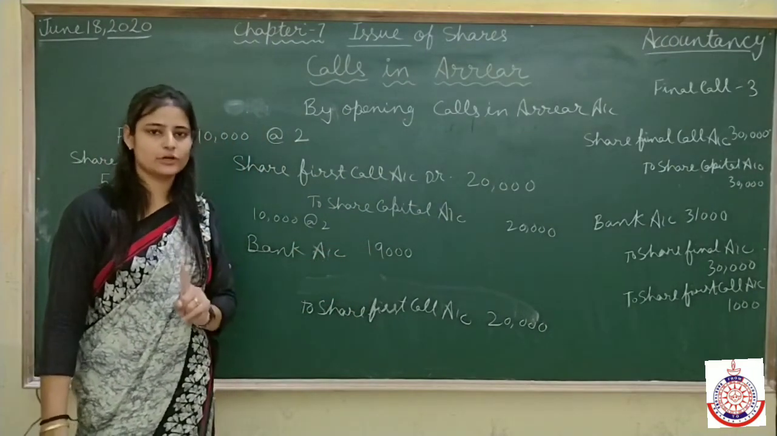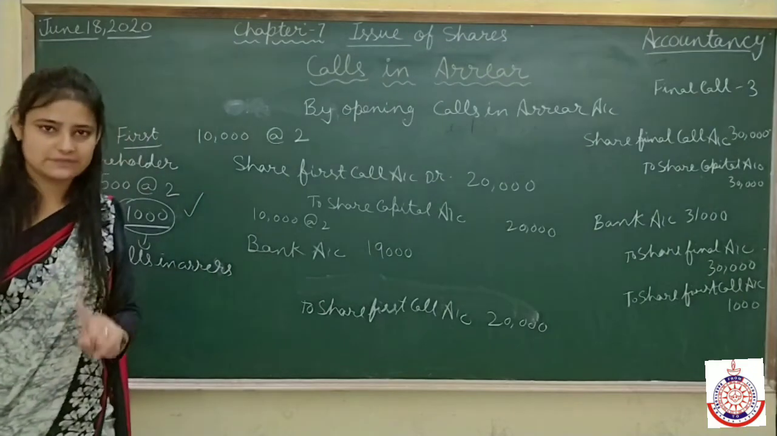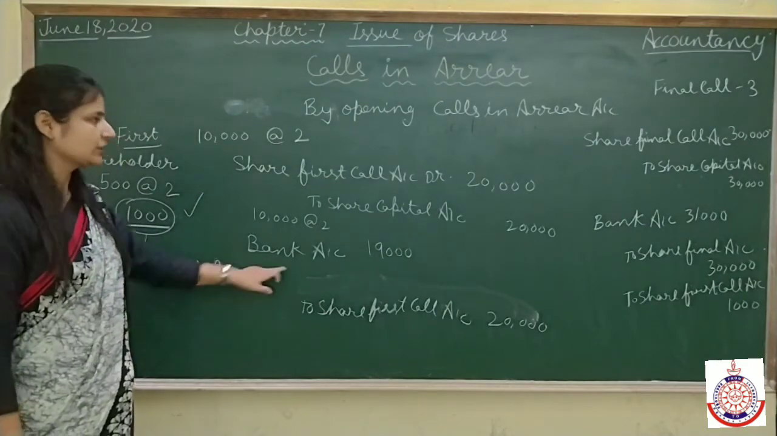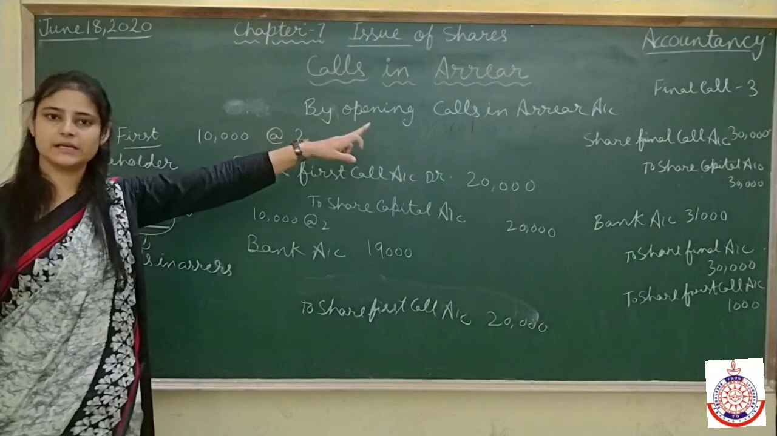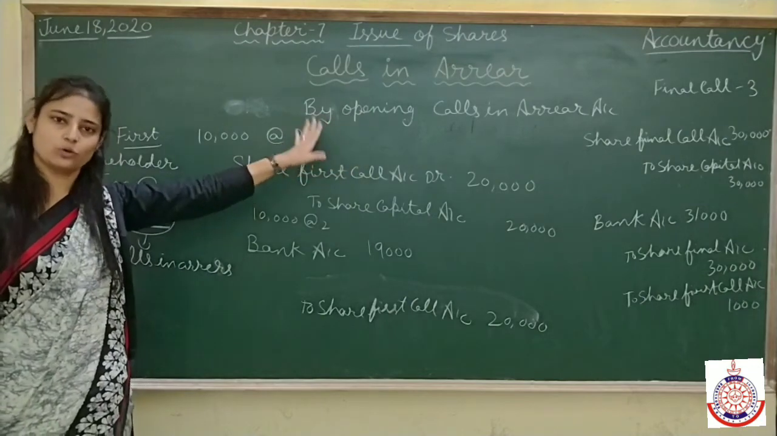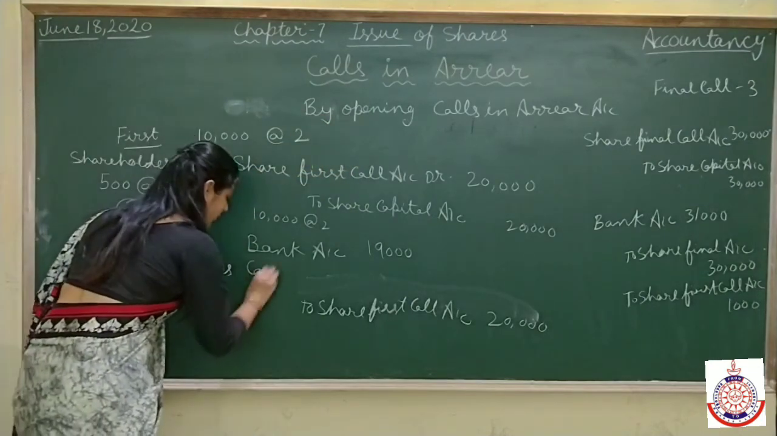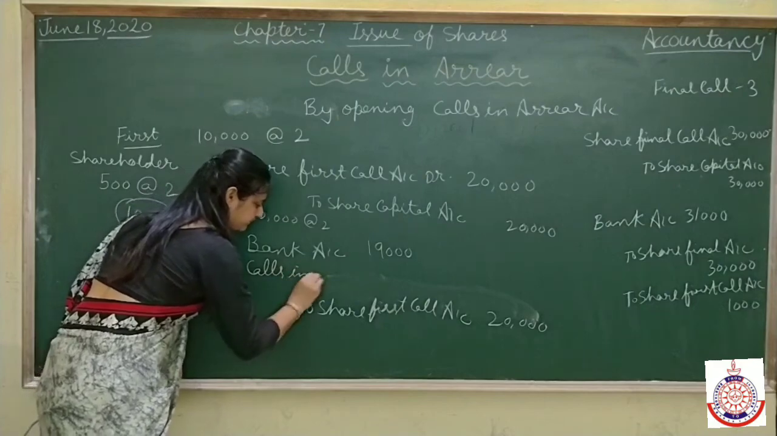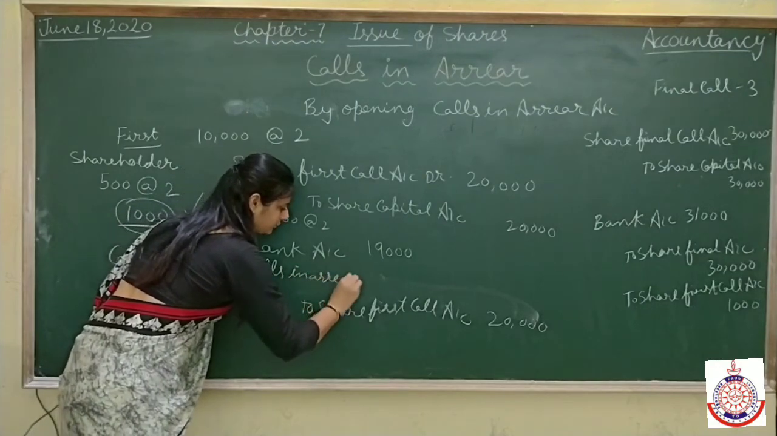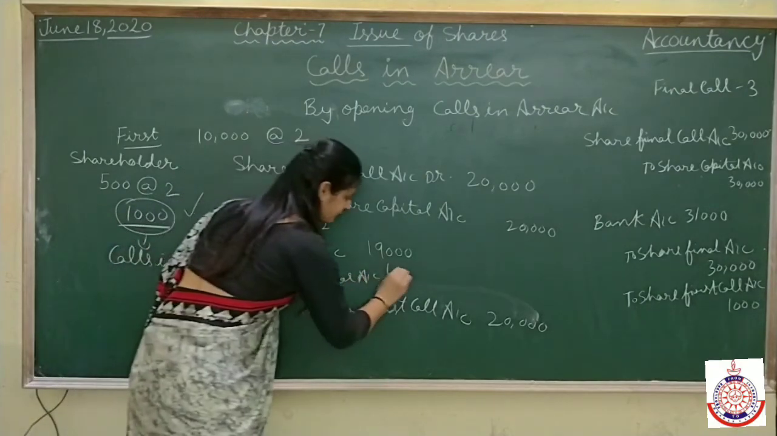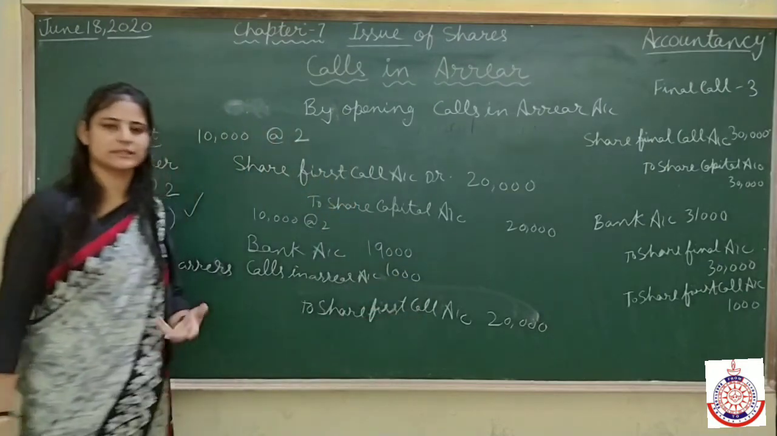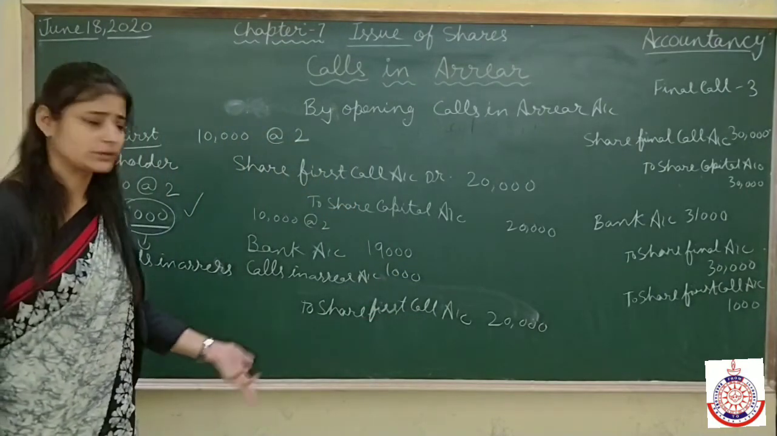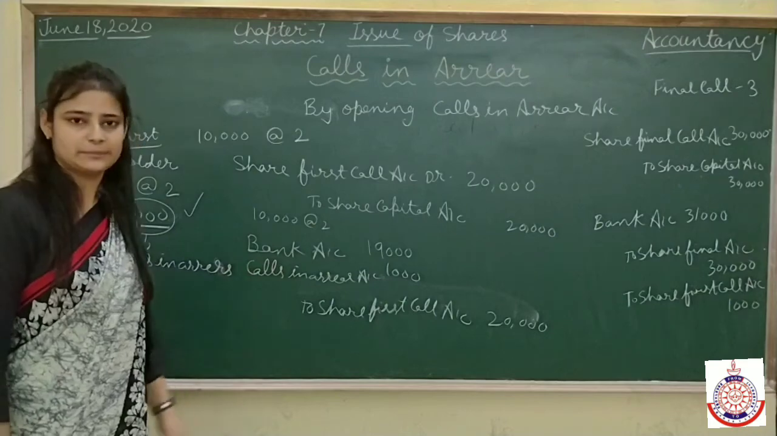1,000 is a loss for us, that we are not receiving. That's why that 1,000 will show in the calls in arrear account, because we are opening the calls in arrear account. We'll write here calls in arrear account, which is 1,000. As you all know, calls in arrear is a loss for a company, so that's why I have debited.